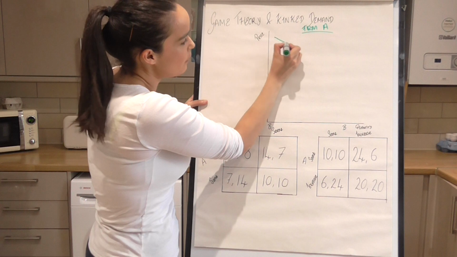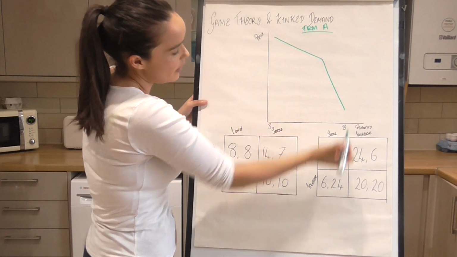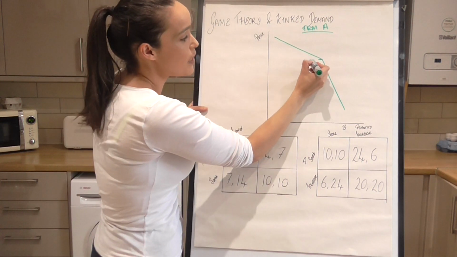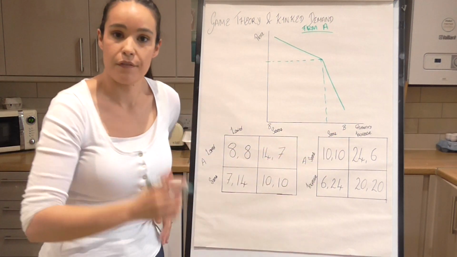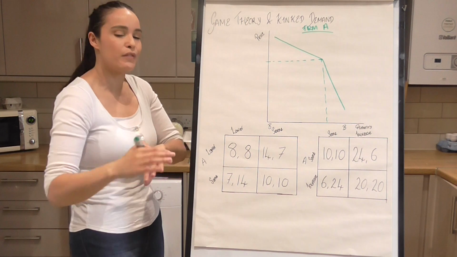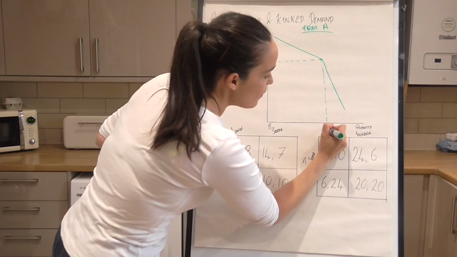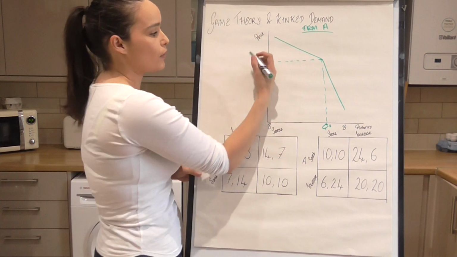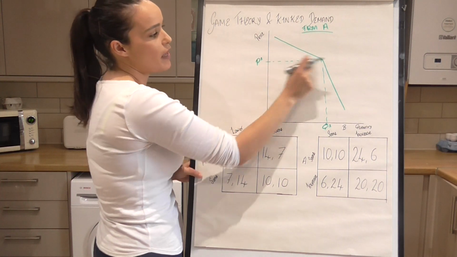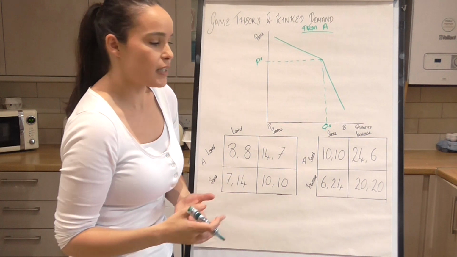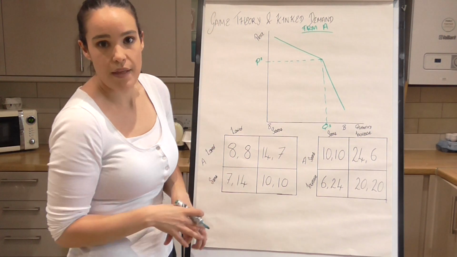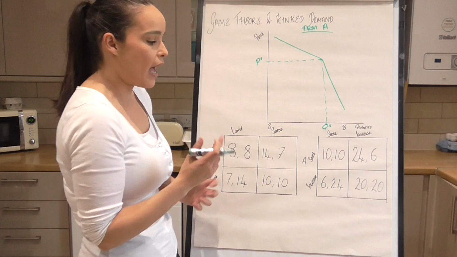So you have a kinked demand curve, and we know from our kinked demand curve lesson, if you want to go back and have a look at that before we move on, that's completely up to you, that this is quite a stable price, right? So firms end up here, and if they increase the price, they make less revenue. If they decrease the price, they make less revenue. And we're going to use game theory to prove that and see how that works.